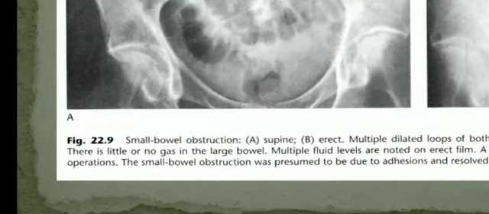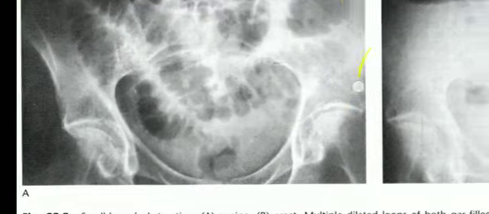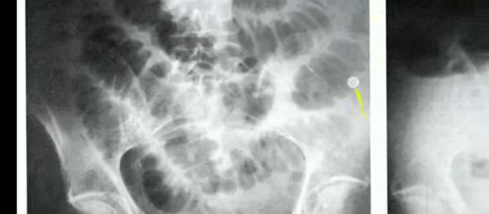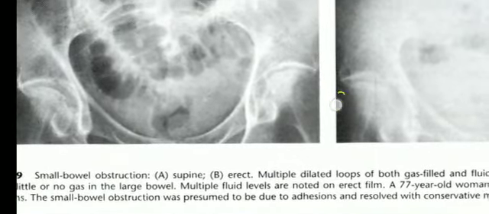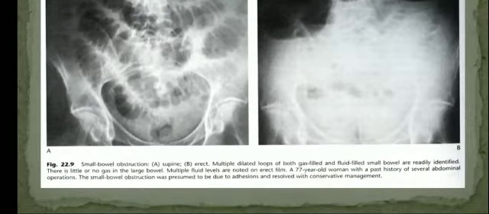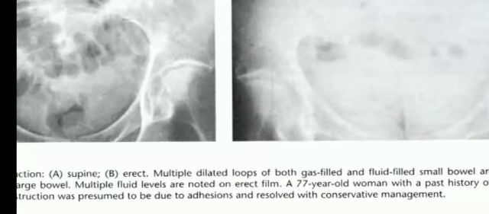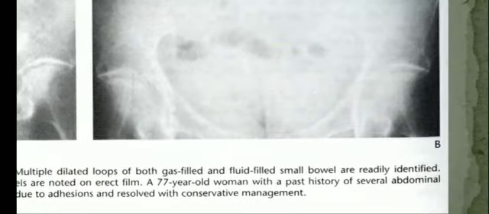So this is a case of small bowel obstruction. Here you can see A, a supine abdominal radiograph, and B, an erect abdominal radiograph. What you can see are multiple dilated bowel loops of both gas filled and fluid filled small bowel.